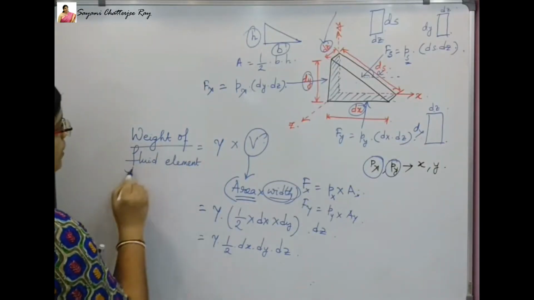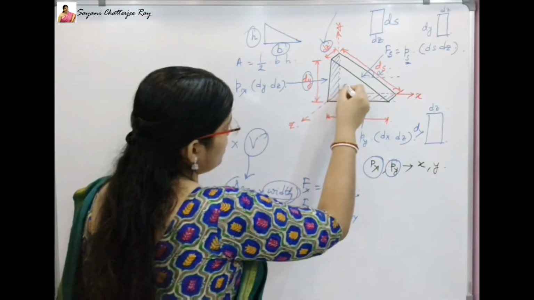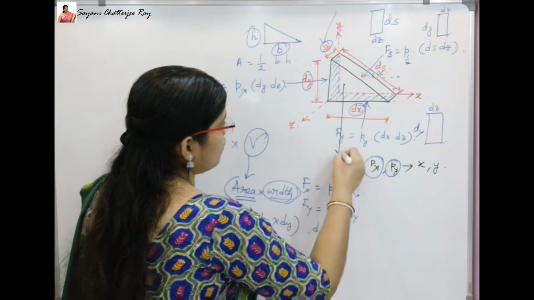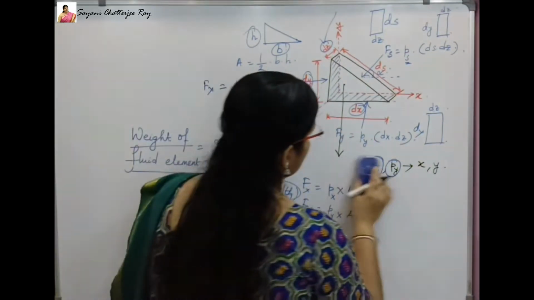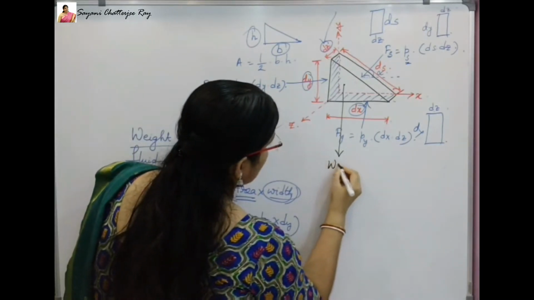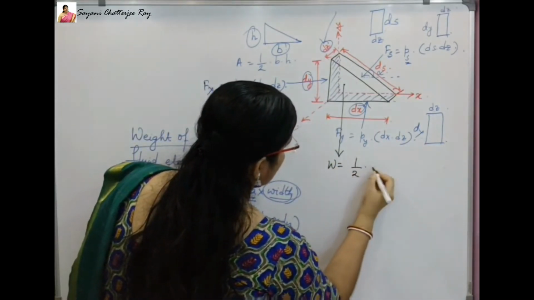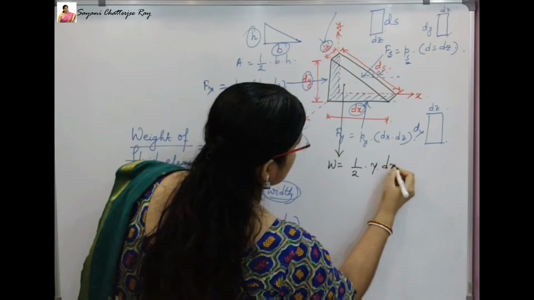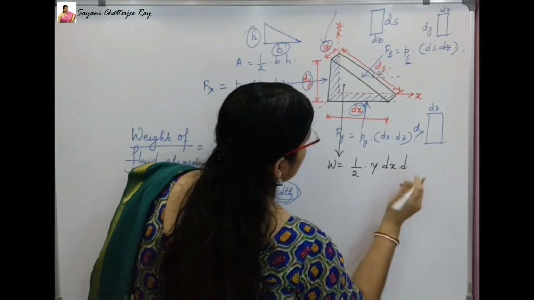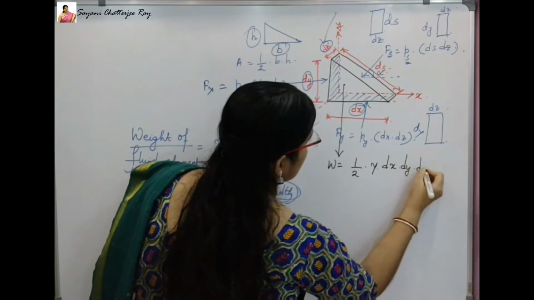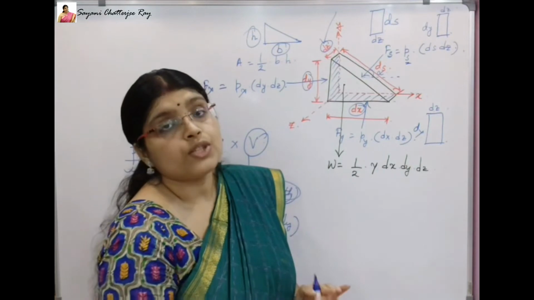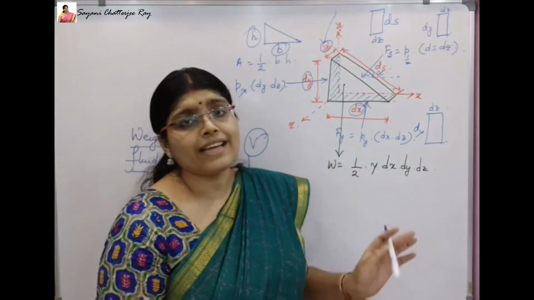Weight of any fluid element acts downwards, so I will mark it. I will write the weight equals half gamma dx dy dz. Now as this fluid element is in equilibrium, the summation of forces in any direction will be equal to 0.